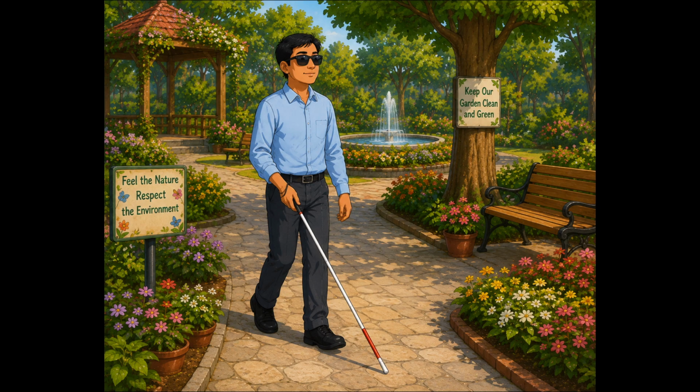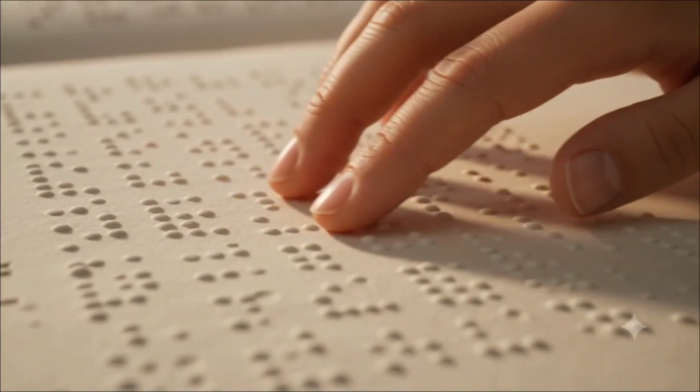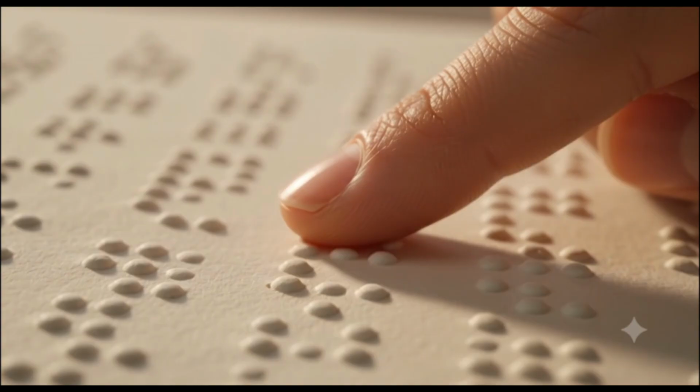Visually challenged people can move around freely in public places with the help of a white cane. They can also read, write, and do calculations with the help of a special touch-based script called Braille. They read by feeling these raised dots with their fingertips.